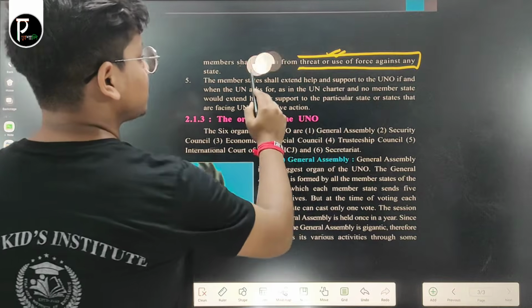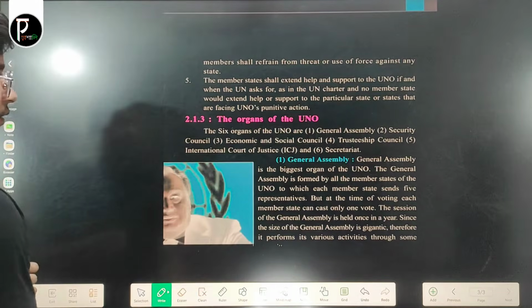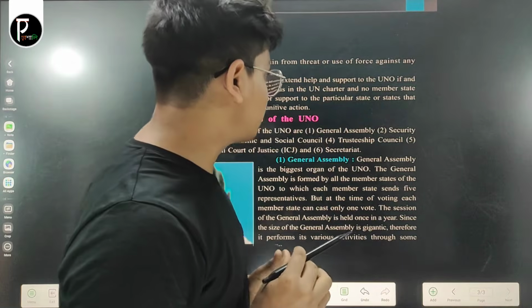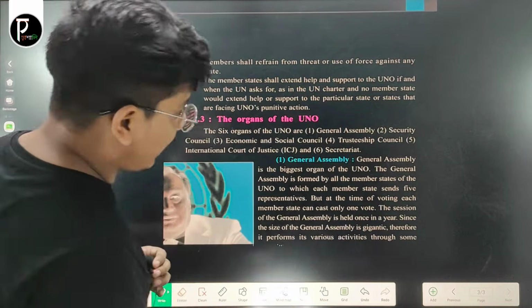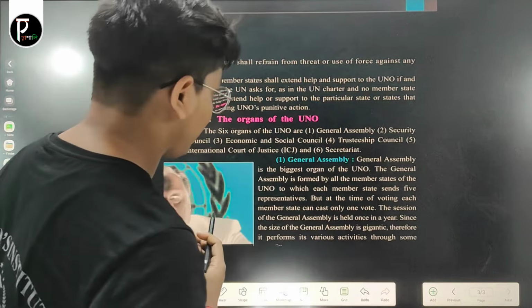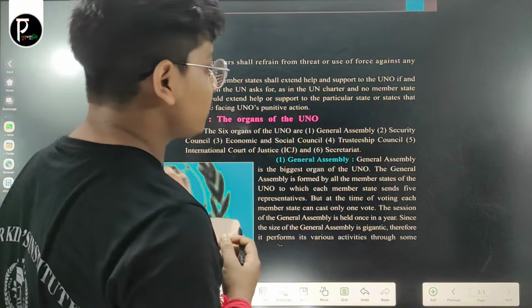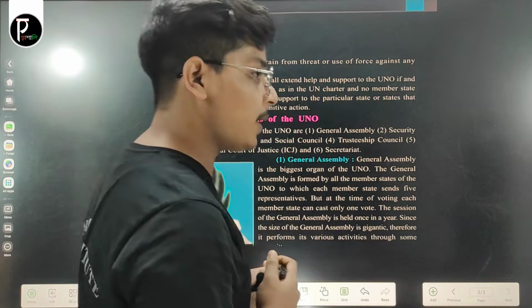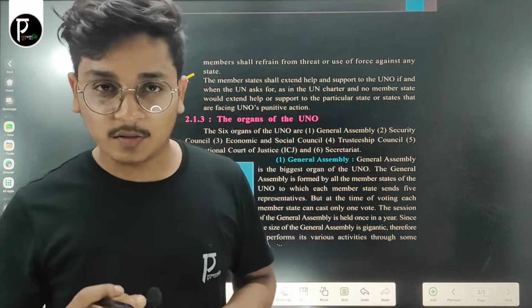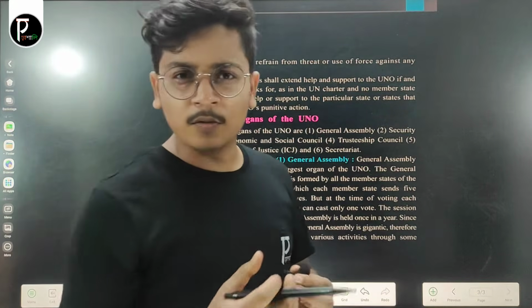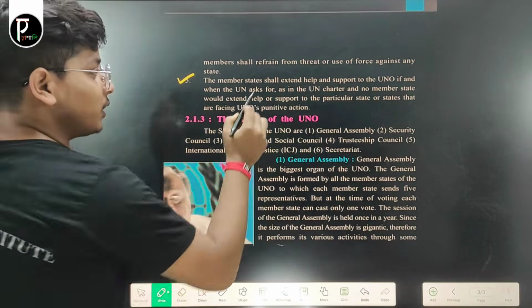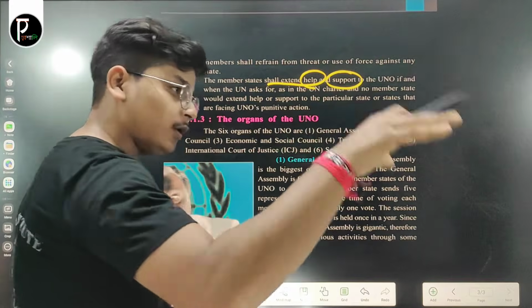Now, the next and fifth principle of the UNO is that member states shall extend help and support to the UNO if and when the UN asks for it, as stated in the UN Charter, and no member state shall extend help or support to a state or states that are facing UNO punitive action. That means when the United Nations Organization lacks some monetary resources, they can ask the member countries to donate, and all the member countries shall extend help and support to the UNO.